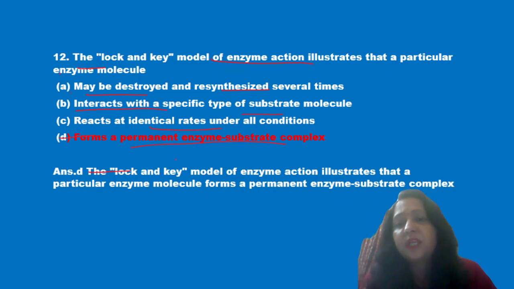Now we know that according to the lock and key model, a particular lock is opened by a particular key. Similar is the case of enzyme and substrate. A particular substrate will form a complex with an enzyme at a particular site and an enzyme substrate complex will be formed. So D is the correct answer, that is, it forms a permanent enzyme substrate complex.